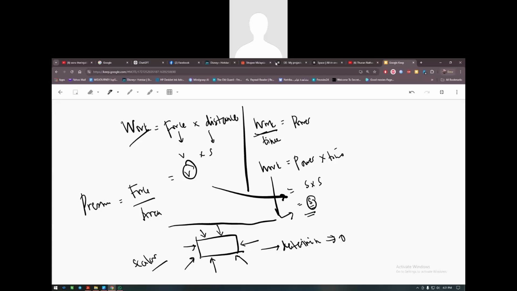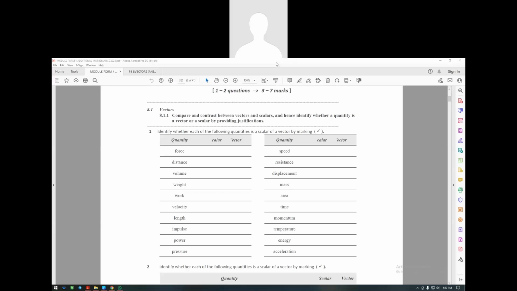Okay, next one. So next one, let's go back to this. So we know speed is scalar, resistance is scalar, displacement is vector, mass is scalar, area is scalar, time is scalar, momentum is vector, temperature is scalar, energy is scalar, and acceleration is vector.